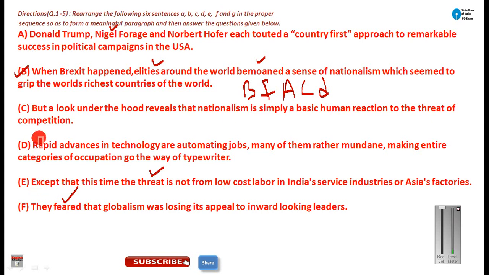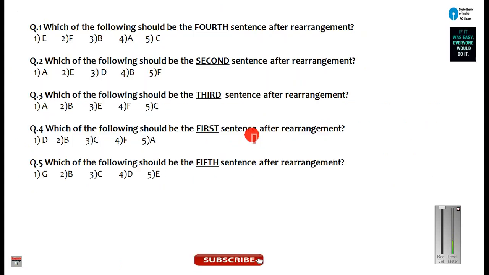Okay. And sorry, E. This is E, not D. And D is left out, so D can become your final sentence. So that is how you can solve BFACED. That is how you can solve any kind of parajumble, whether it is tough or whether it is easy. You just have to apply these golden tricks and you will be successful. So on the basis of this magic formula, BFACED, you can solve these questions.